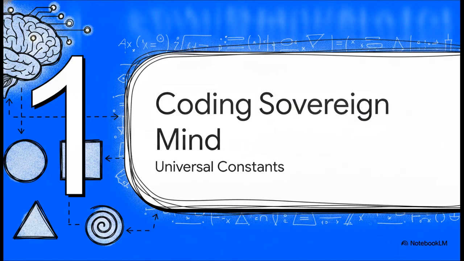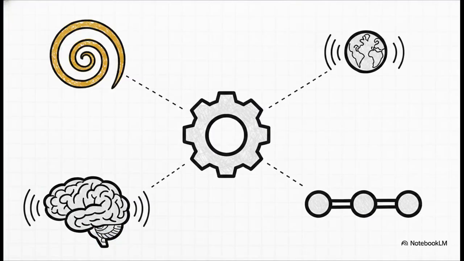Section 1. Coding the sovereign mind, the universal constants. So how do you actually program a brain to be super intelligent? Well, according to these scripts, you don't actually start with biology. You start with foundational mathematical constants. Look at this. We see phi squared at roughly 2.618. We've got the Schumann resonance at 7.83 Hz. The target alpha/theta brainwave is set to exactly 10.0 Hz. And it operates on a balanced trinary logic of -1, 0, and 1.